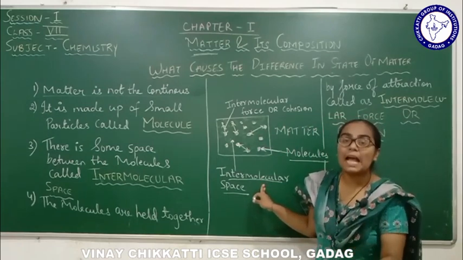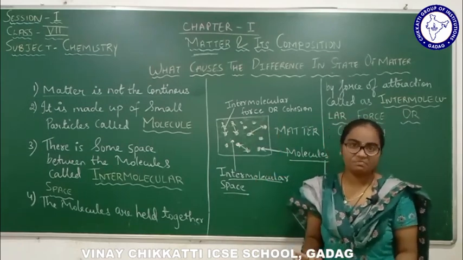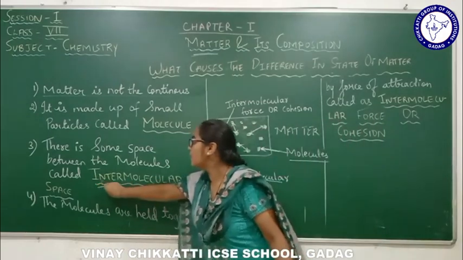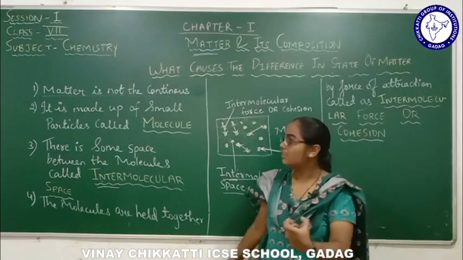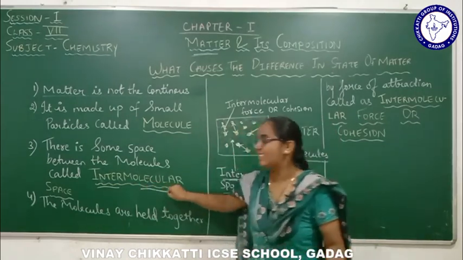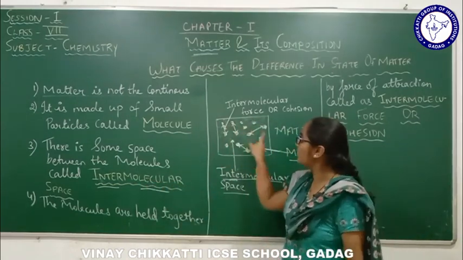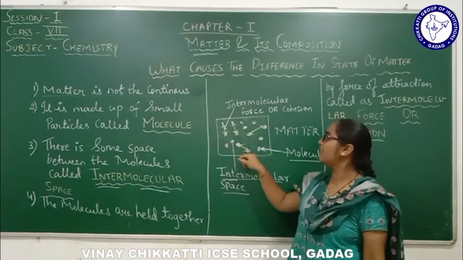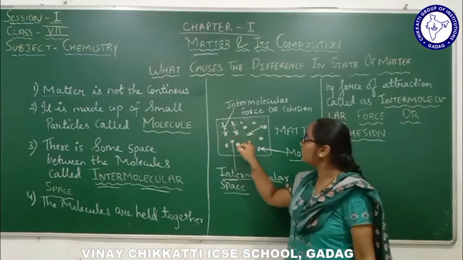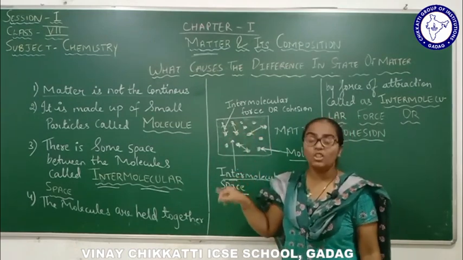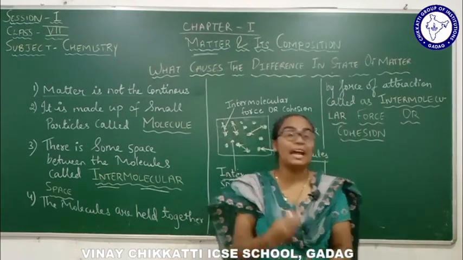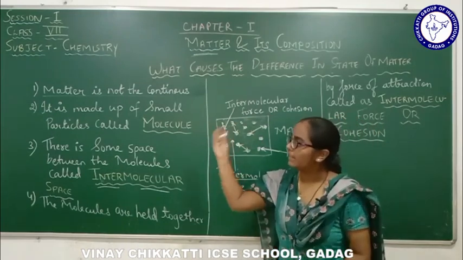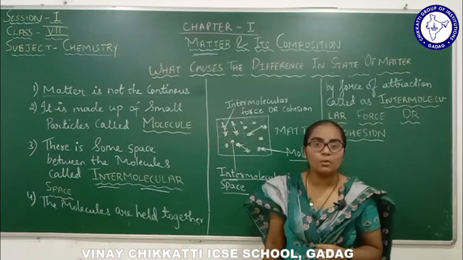The gap between the molecules. Inter means between. What is the meaning of the word inter? Between. Between whom? Molecules. So between the molecules there is a space. If one molecule is located here, another one is here, another one is here, there is a gap between them. That gap, or that space, is called intermolecular space. So we will recap once again. What is the matter composed of?